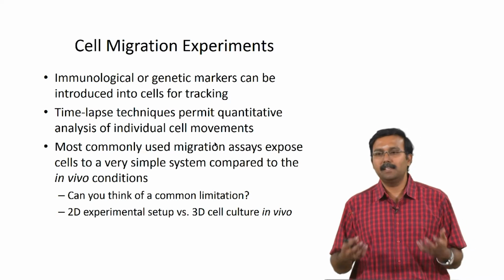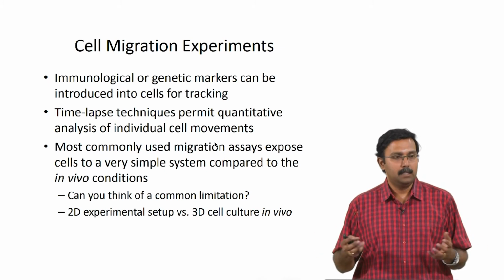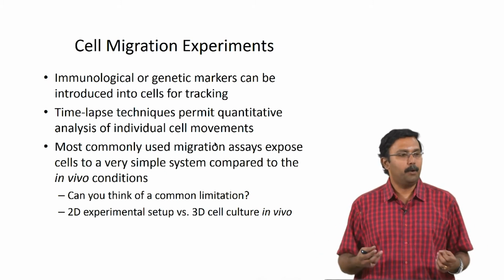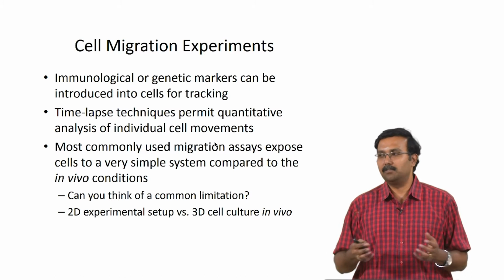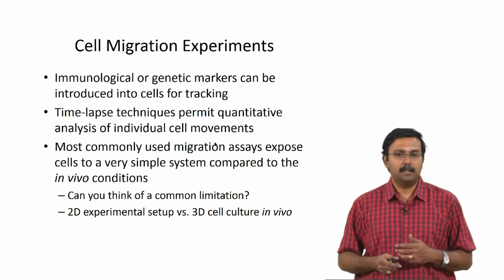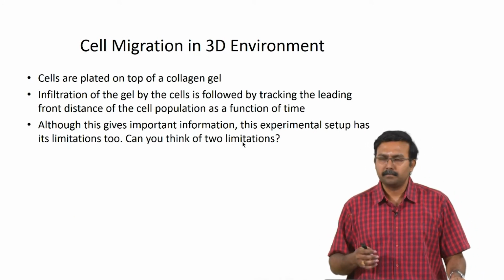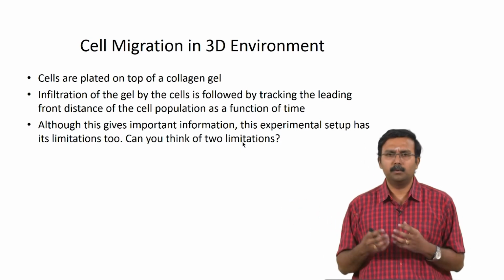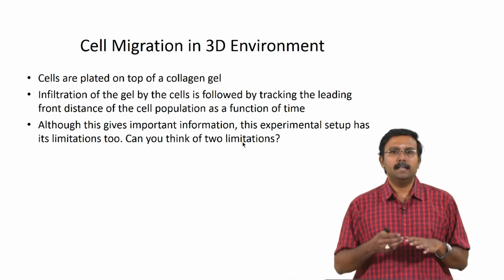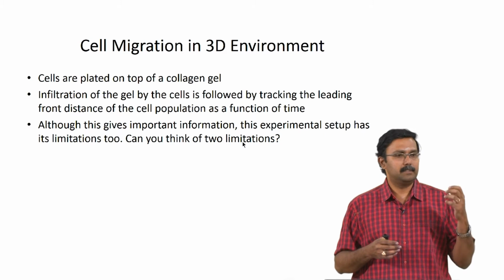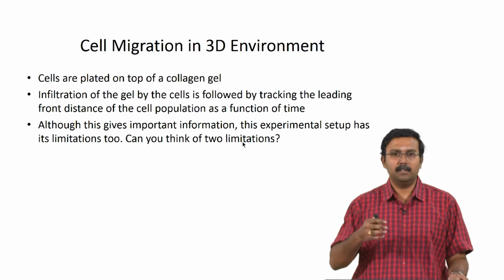So, most cell culture is done in a 2D setup, and only when people work on tissues do they start looking at 3D setups. That is important, because when you have a 3D environment, the migration directions also increase. So, you might have to observe things from different angles. When you are talking about a 3D environment for migration, what you do is similar to what Karan was alluding to. You have a collagen gel on which the cells are seeded, and you follow the cell infiltration into the gel by following the leading front of the cell population.